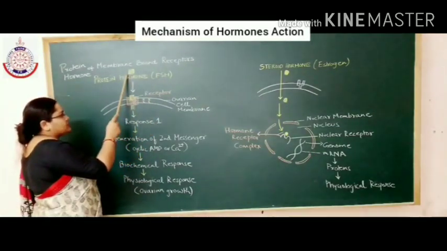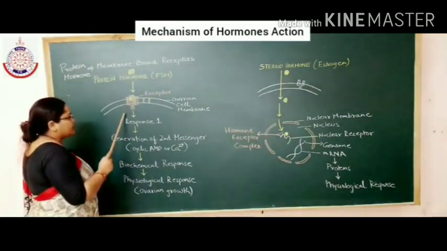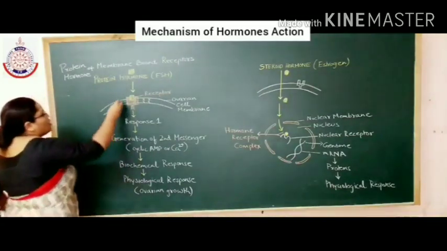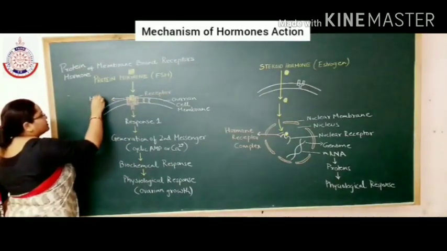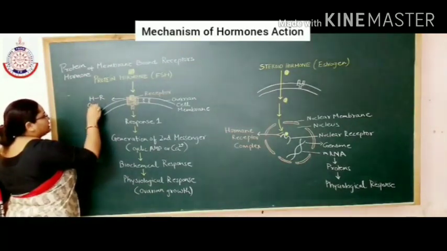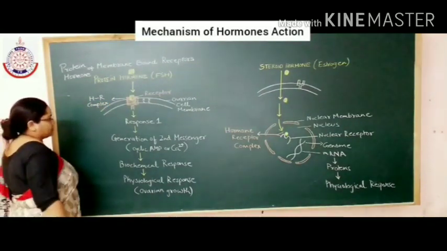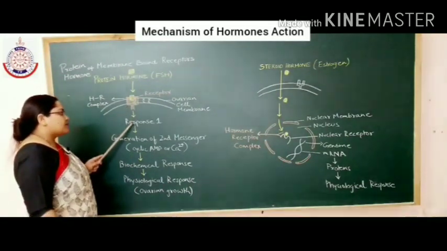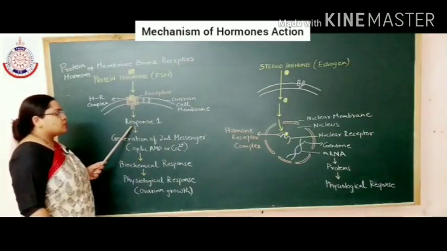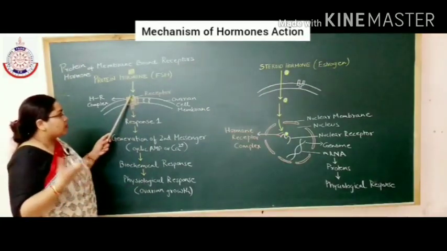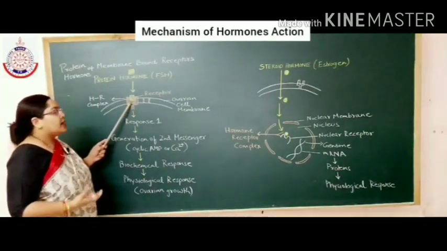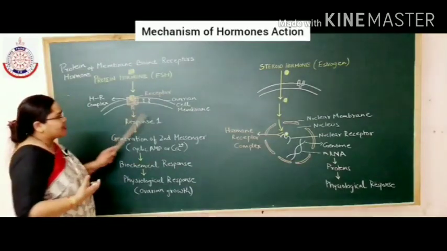So this follicle stimulating hormone, because it cannot enter inside the cell, binds with the receptor present on the cell membrane to form the hormone receptor complex. What will it form? The hormone receptor complex. Now this hormone receptor complex will cause some response inside the cell. So when a hormone, for example follicle stimulating hormone, binds with the cell, it causes some changes inside the cell.